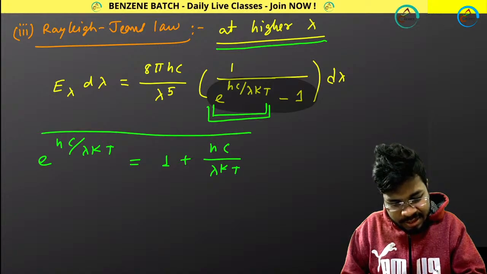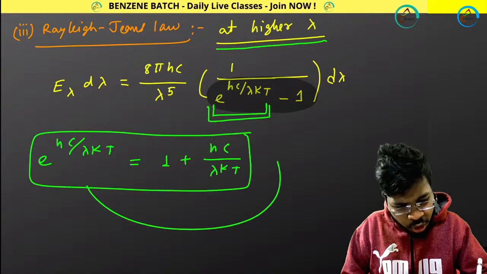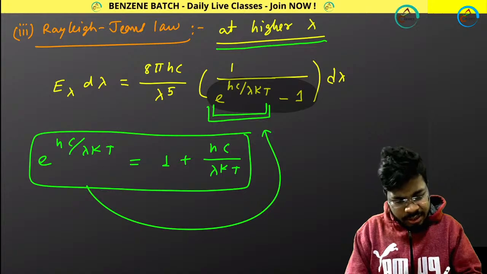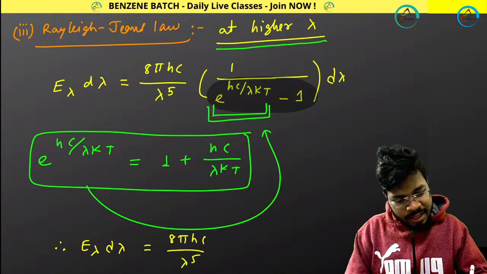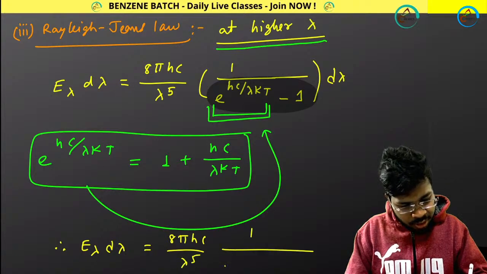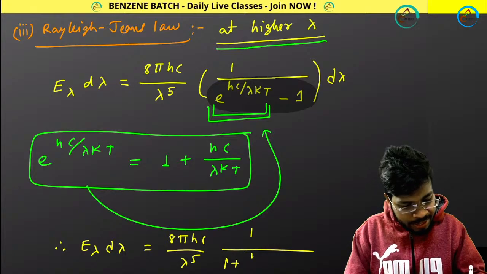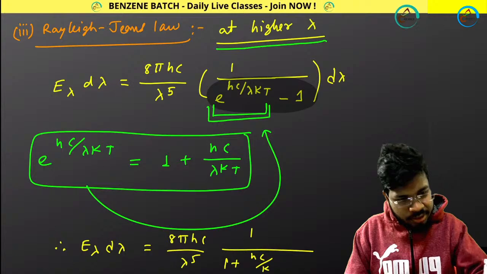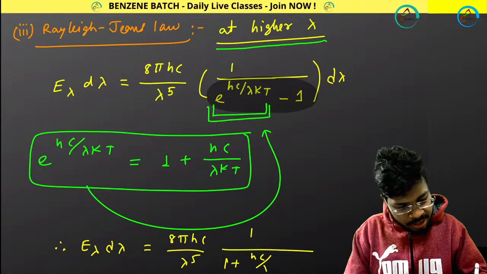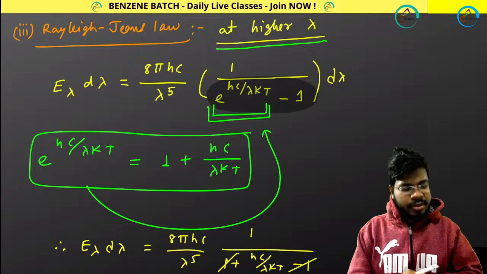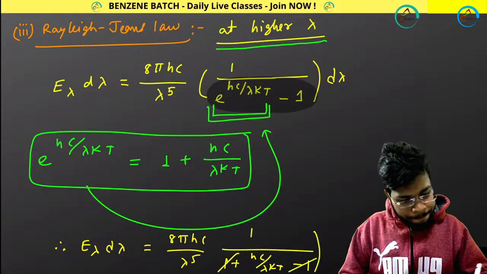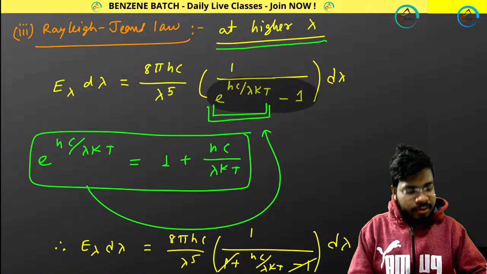Okay, after getting that series, I will be putting this value over here. If I put this, what I will be getting? Therefore, E lambda d lambda will be equals to what? 8 pi hc by lambda to the power 5, then 1 divided by 1 plus, not e to the power, only hc by lambda kt, minus 1. So look at this, plus 1 minus 1 will get cut. Okay. And here it is d lambda.